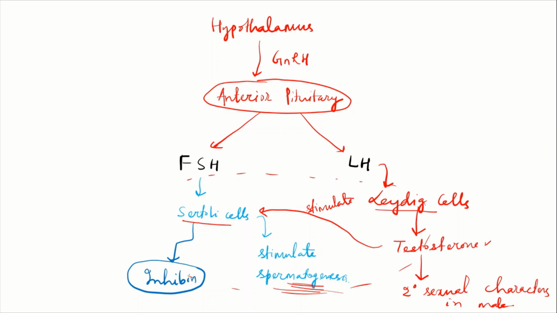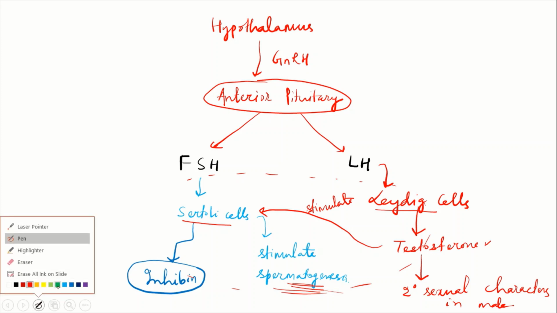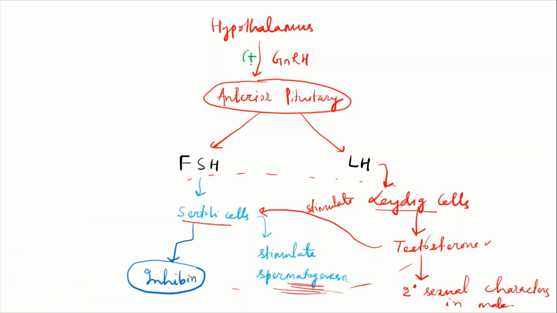So these are all the positive feedbacks, which means these are positively regulated. GnRH will positively regulate the FSH and LH. It means FSH will be secreted and LH will be secreted. This FSH will stimulate the Sertoli cell to secrete inhibin, and it will also stimulate spermatogenesis. For the positive feedback, I am using this positive sign. The LH will stimulate the Leydig cell to produce testosterone, and this testosterone will also stimulate the Sertoli cells. All these are the positive feedback.